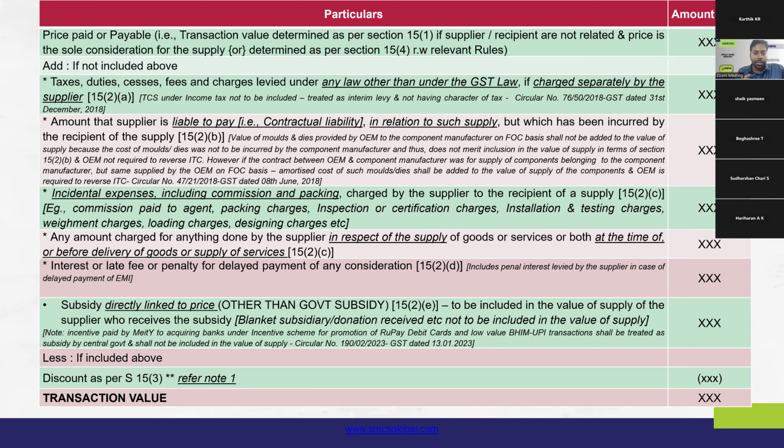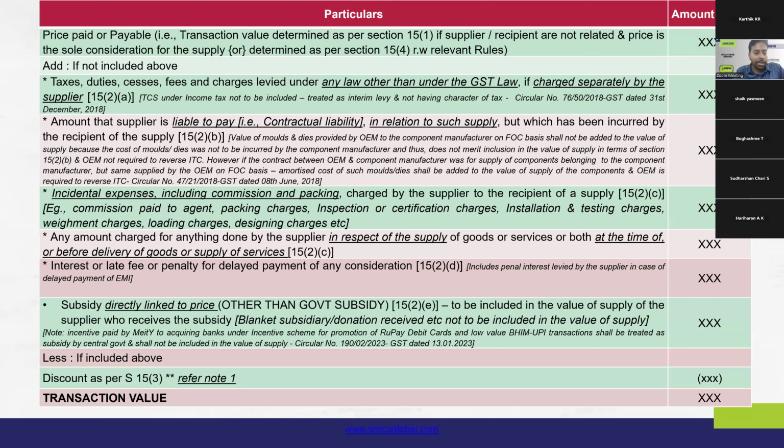So, the question that I had asked earlier, the answer depends upon who is liable to pay such amount. That is how the contract is structured. Because each contract might have its own variations. Each contract might cast the liability on either the supplier, the recipient, or on a third party as well.